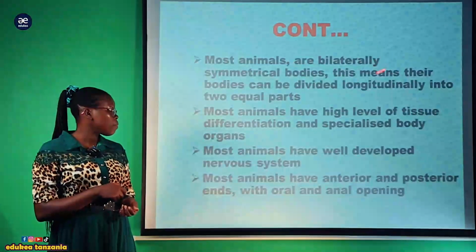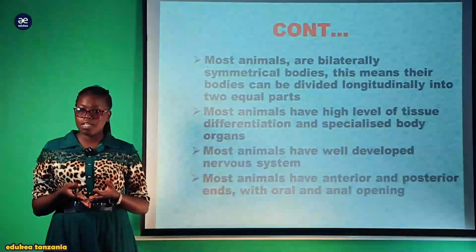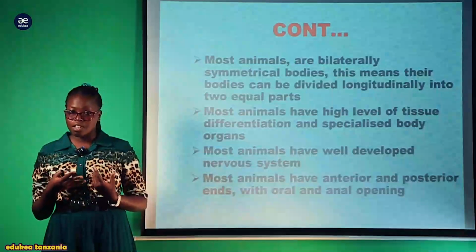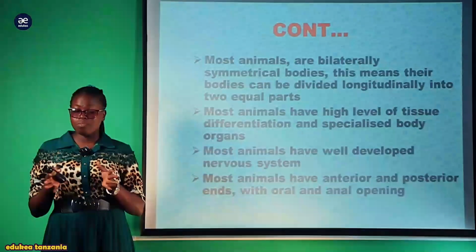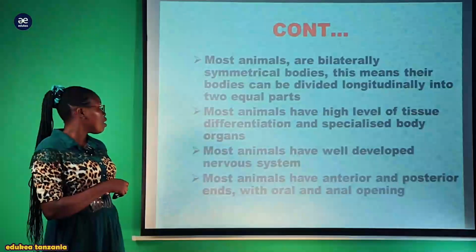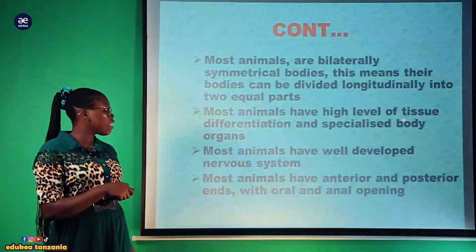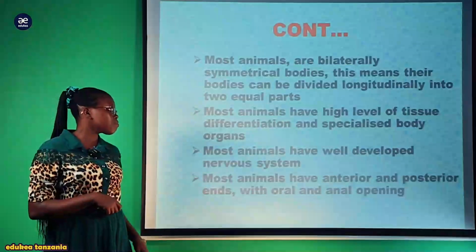Also, most animals have a bilaterally symmetrical body. Bilaterally symmetrical means that when they are cut longitudinally, they can split into two halves. Also, most animals have a high level of tissue differentiation and specialized body organs.